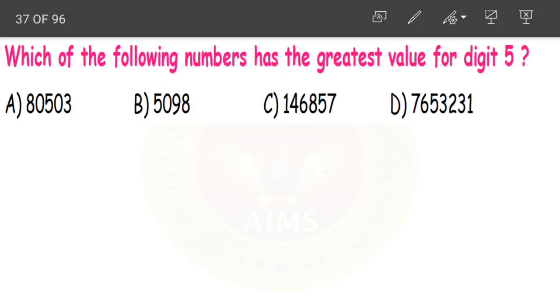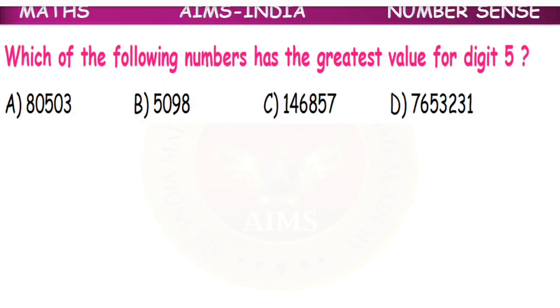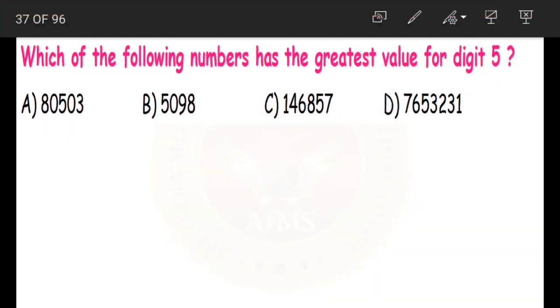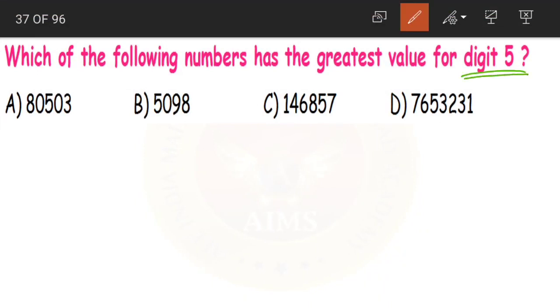Next question, which of the following numbers has the greatest value for digit 5? See, greatest value for digit 5. Now first let us find out the place in which 5 is in the given numbers. Here it is in the hundreds place, here in the thousands, here in the tens, and here in the 10,000s.